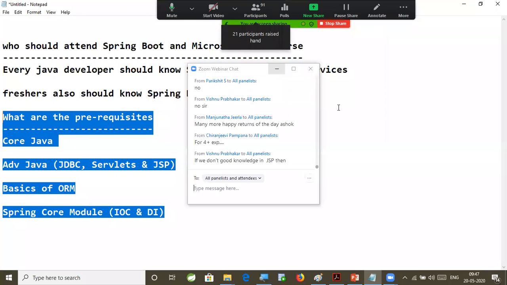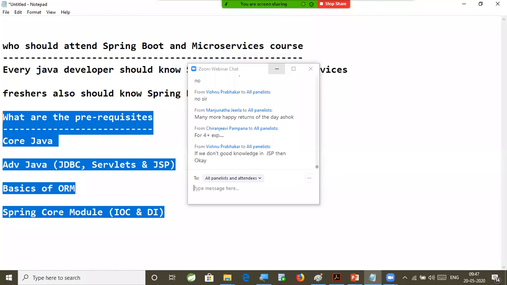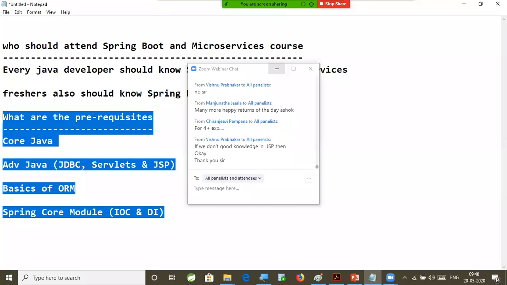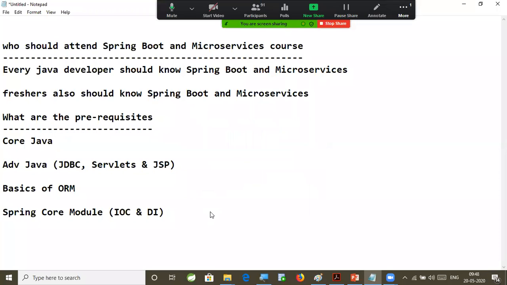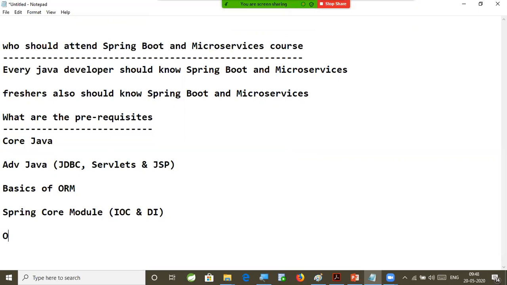I will be explaining form-based applications by using JSP, as well as Thymeleaf as a presentation technology for us, right? So at least the basics of JSP, which is used to develop the user interface of our web applications. If you know how to develop simple JSP forms, then that is sufficient for me to teach you Spring MVC. All right. Fine. So the prerequisites are also very clear, and basics of database, Oracle.